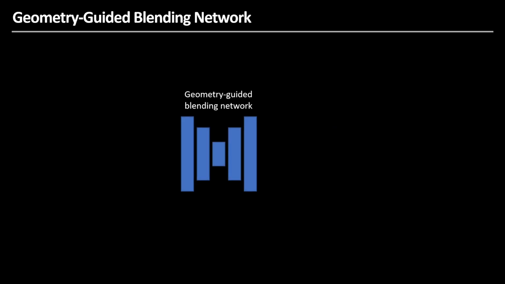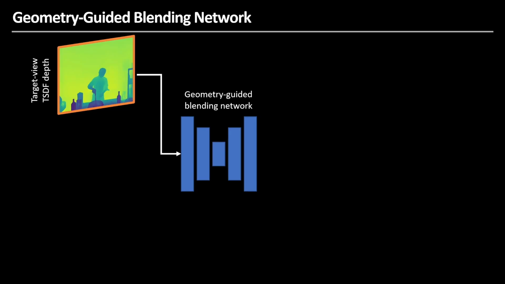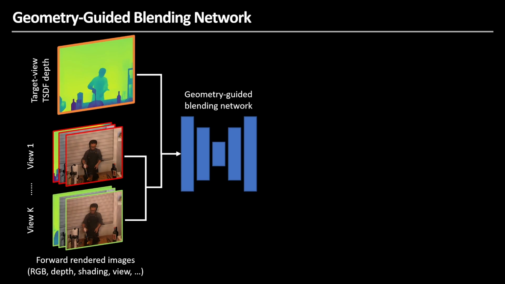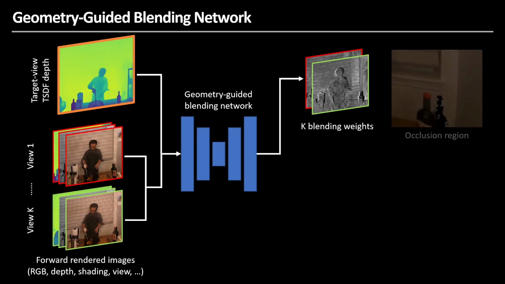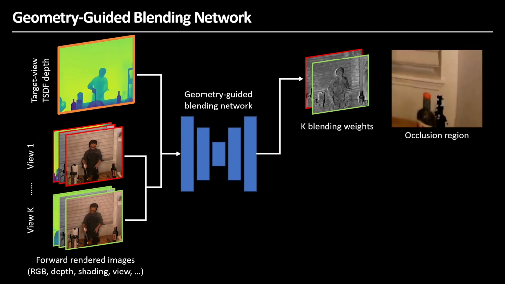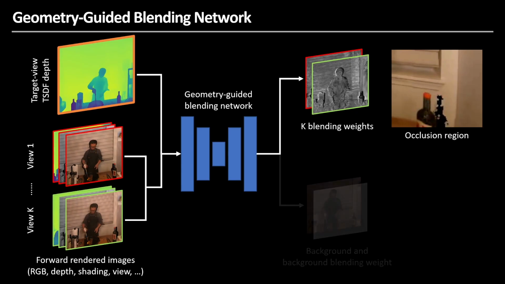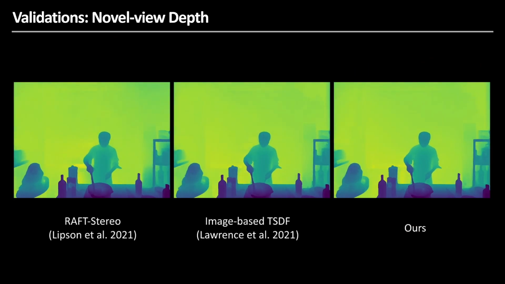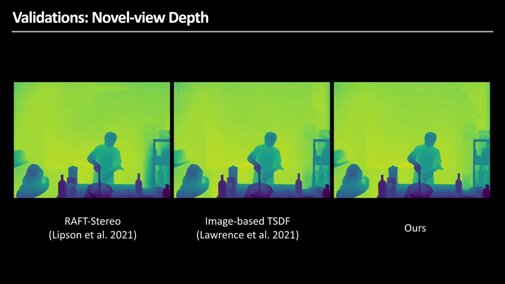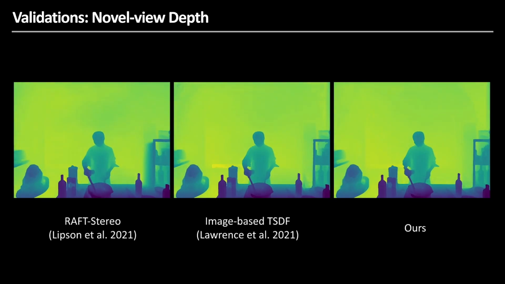Finally, our blending network module takes as input the temporally consistent geometry obtained from the TSDF, along with the view-specific information. The blending module computes how much each viewpoint image contributes to a view and temporally consistent reconstruction. However, artifacts arise in occluded regions of the input views, so the network also predicts a background region to handle occlusions effectively. This video shows that our TSDF depth acquisition produces more temporally stable results compared to other methods.